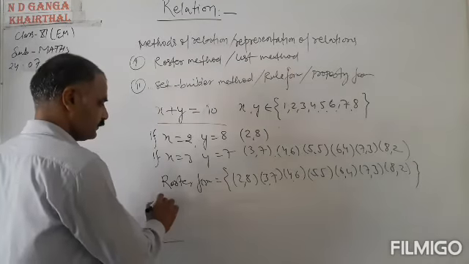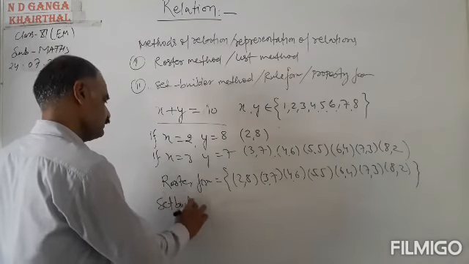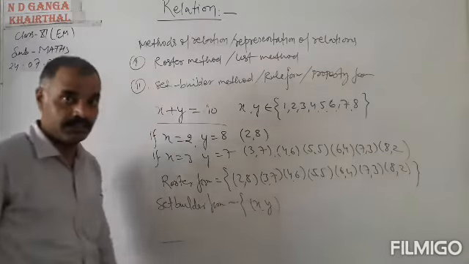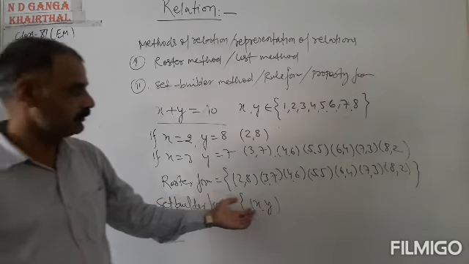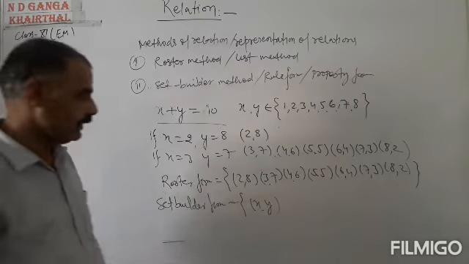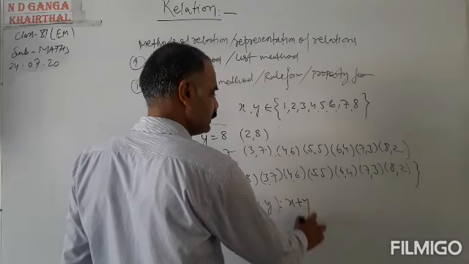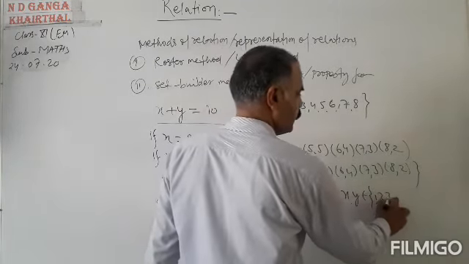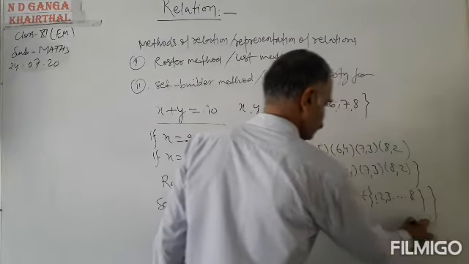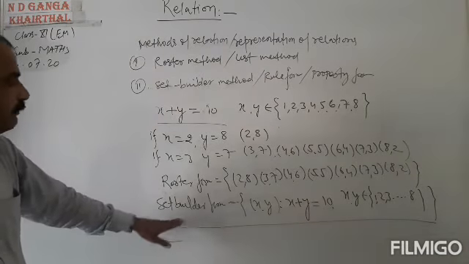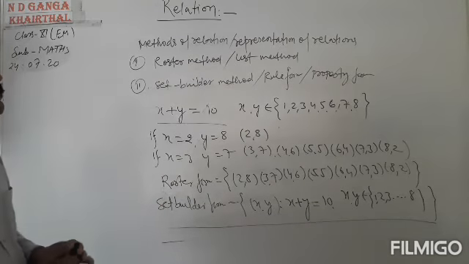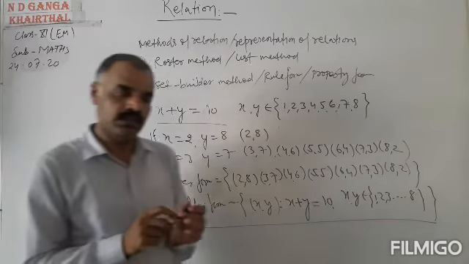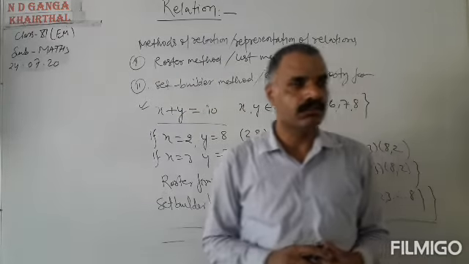And the set builder form of this relation is the set of all those elements (x, y) such that x plus y equals 10 and x, y belong to the set {1, 2, 3, up to 8}. So this is the set builder form and this is the roster form of the given relation, that is x plus y equals 10.